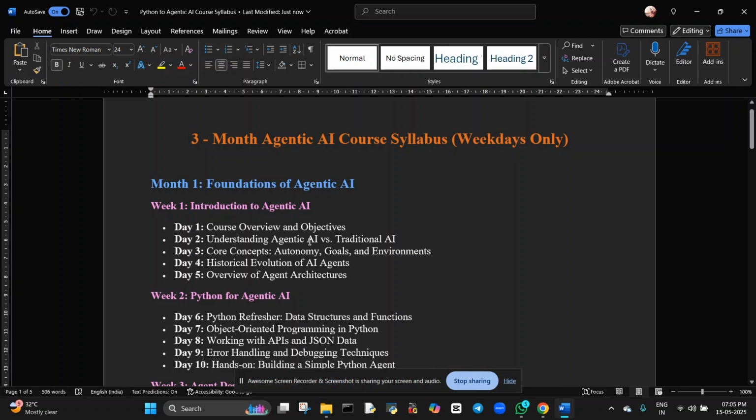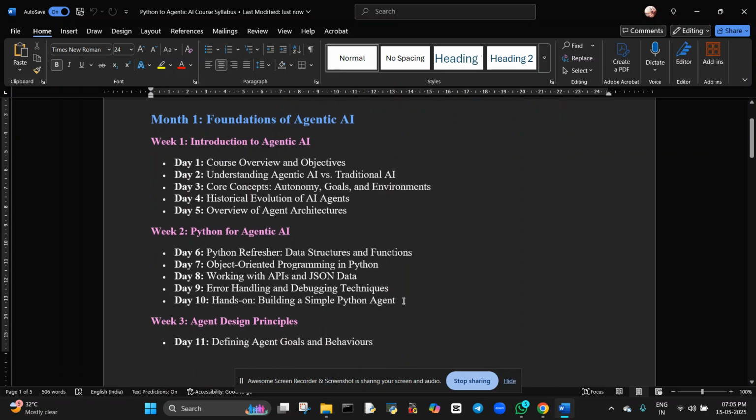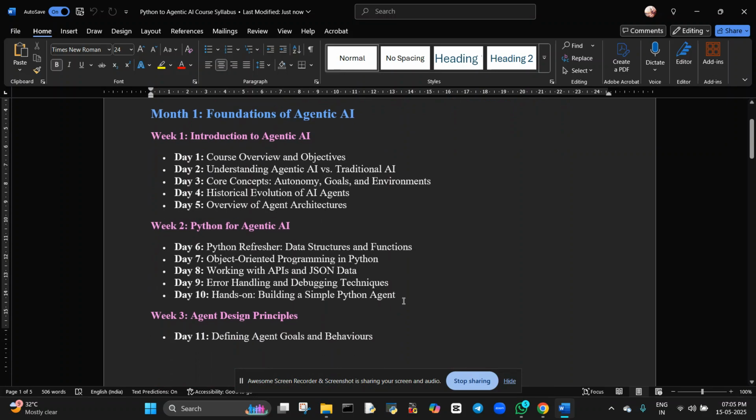Understanding agentic AI versus traditional AI. Traditional AI means general AI, just AI. What is AI? Core concepts, goals and environment. Historical evolvement of AI agents, overview of agent architecture. These are all the things we will provide in week one.